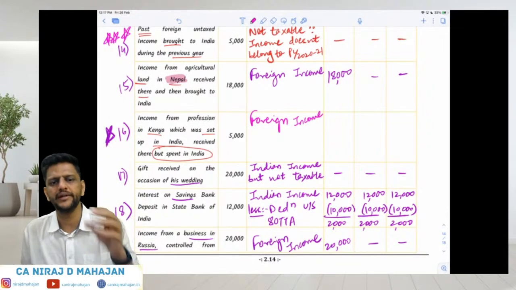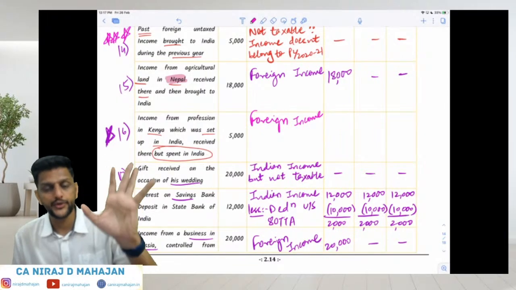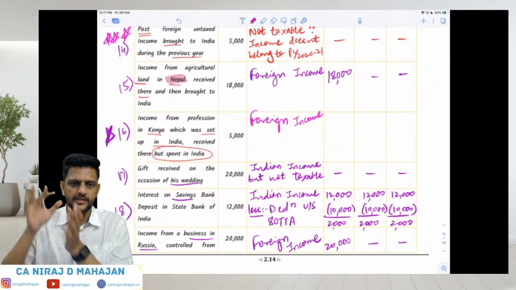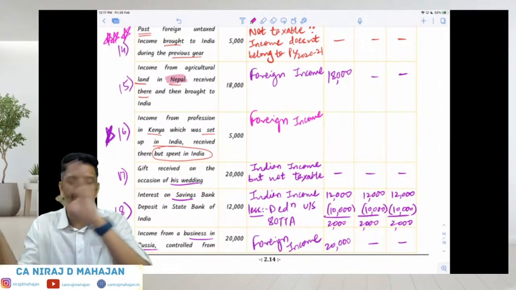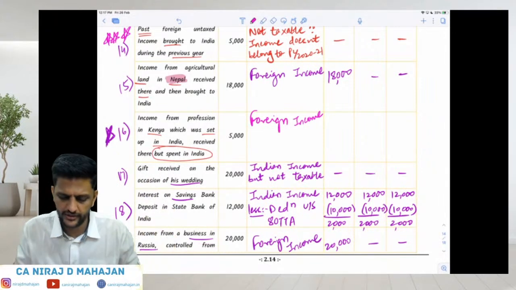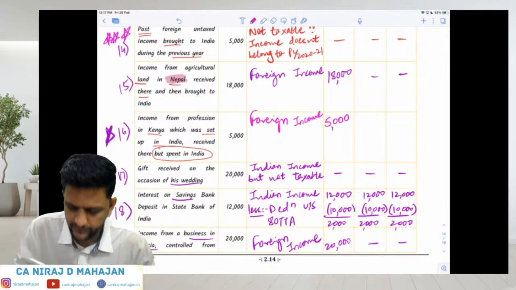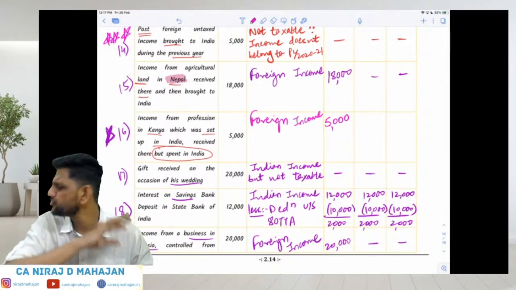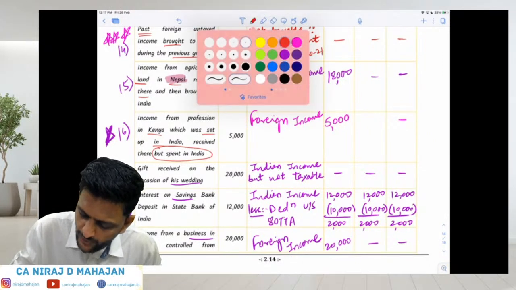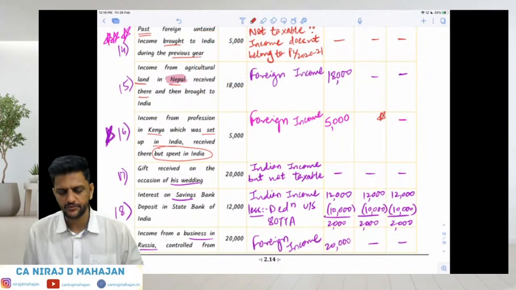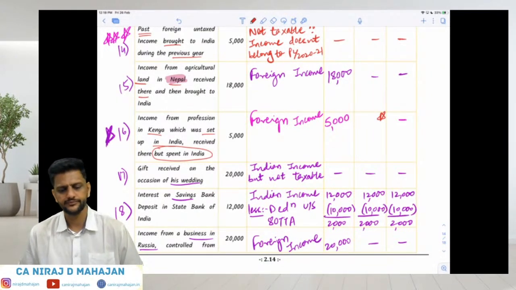See, later on what you do with that money, you spend it, you burn it, you save it, you transfer it, that is not important. Where you received it, that is important. So business is in Kenya, received in Kenya, but the business or profession was controlled from India. So it is foreign income. Foreign income is by default taxable for ROR. Correct? And foreign income again by default is not taxable for NR. So nil. But most important point is what, bacho? What about RNOR? Taxable or not taxable for RNOR? Tell me. This is the only most important point over here.